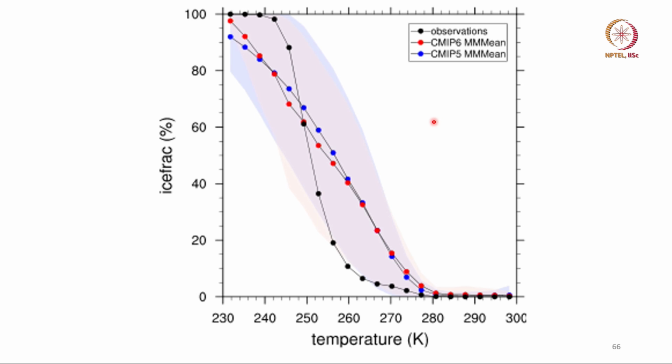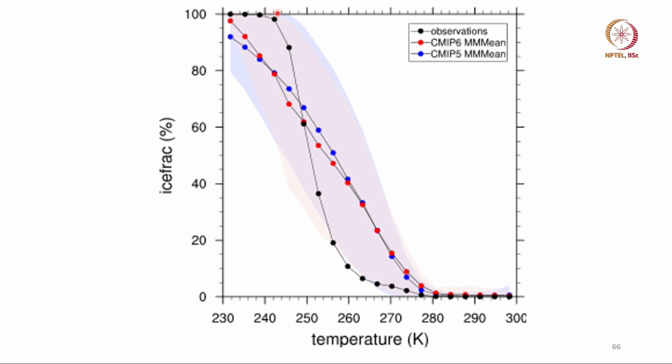To bring this out more clearly, here I am showing you the vertical variation of ice fraction as a function of temperature. Okay. Now, look at the black line, which is observation. You do expect that when you go to very low temperatures, you should have a very high ice fraction. Most of the condensation of water should go to ice clouds, and that is what observation confirms.